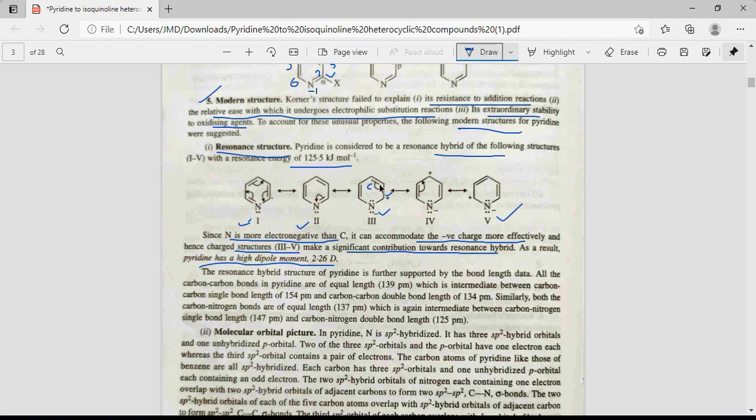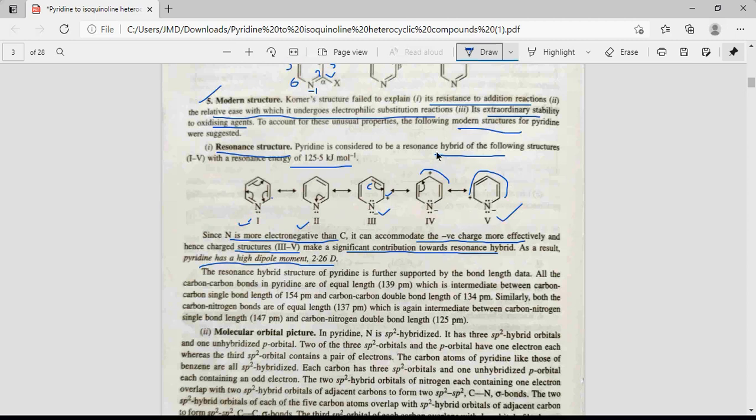Then further double bonds are in conjugation with this charge, and this positive charge spreads all over the ring. So carbons acquire positive charge and nitrogen acquires negative charge. So these are the resonance structures of pyridine, and it is a resonance hybrid of all these structures.